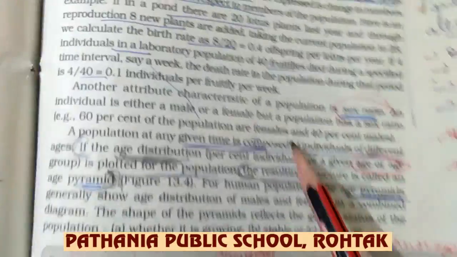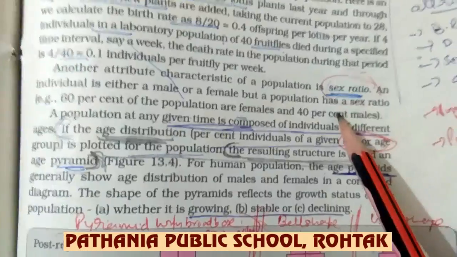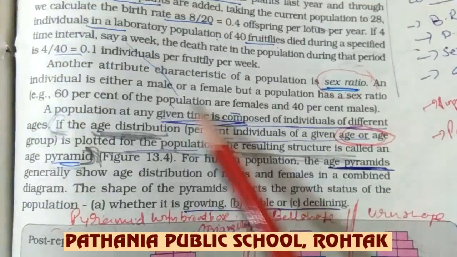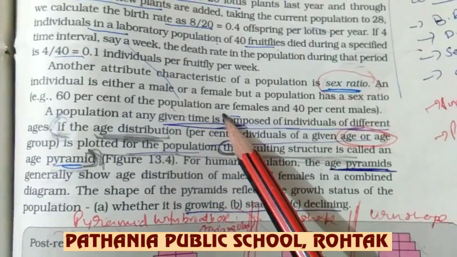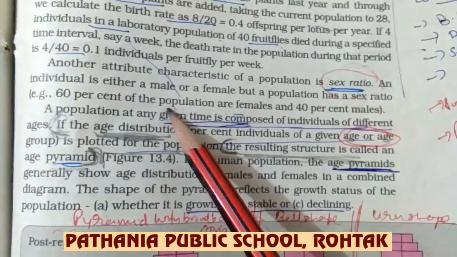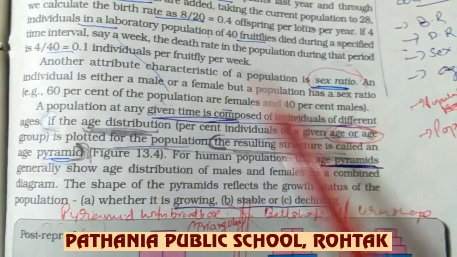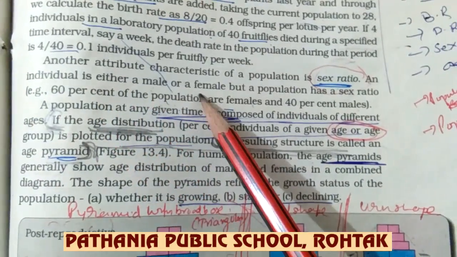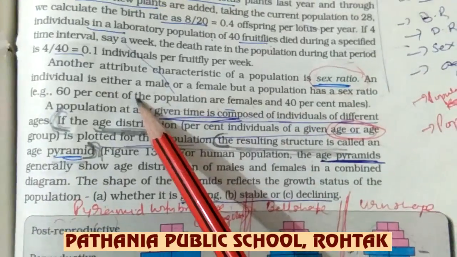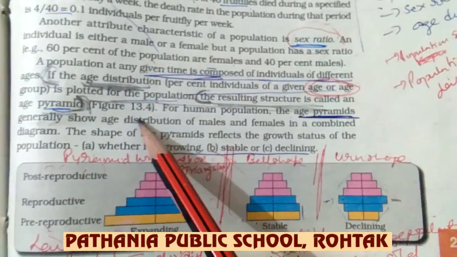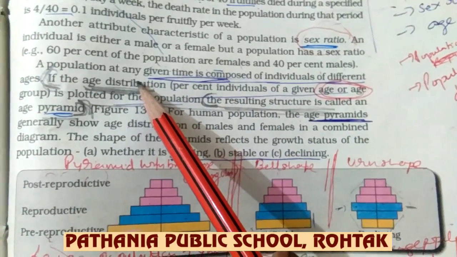Now we come to the third attribute, which is sex ratio. Sex ratio means the total number of males and females. Suppose there is a census of a human population, so we can say 60% of the population is female and 40% is male. An individual is either male or female, but a population has a sex ratio, that is, female and male.